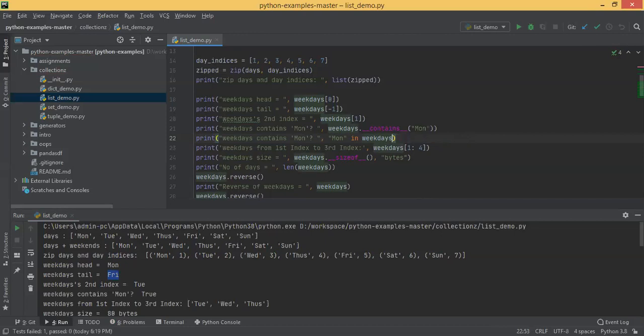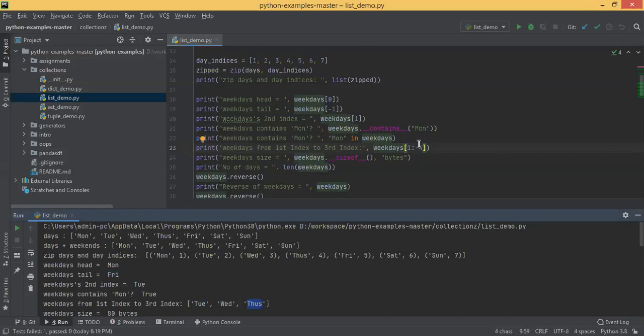And then you are basically accessing. Generally we access the elements from the first index to the third index. You can say 1 to 4. So it's accessing all these elements, 1 index, 2 index, 3 index. 1 index is Tuesday, 2 index is Wednesday, 3 index is Thursday.